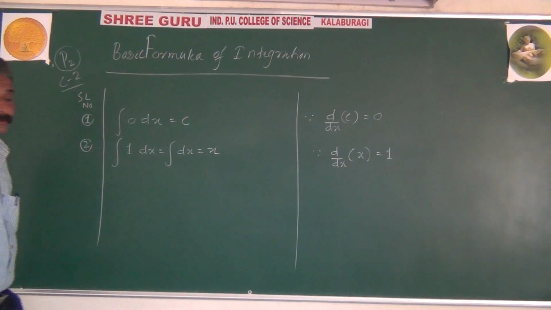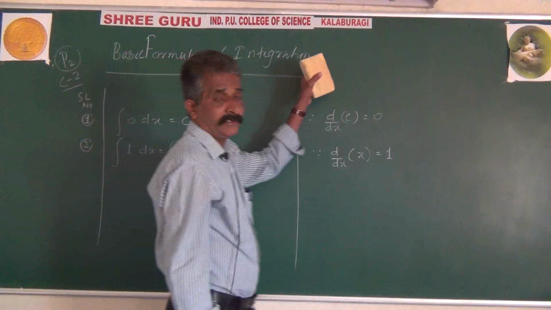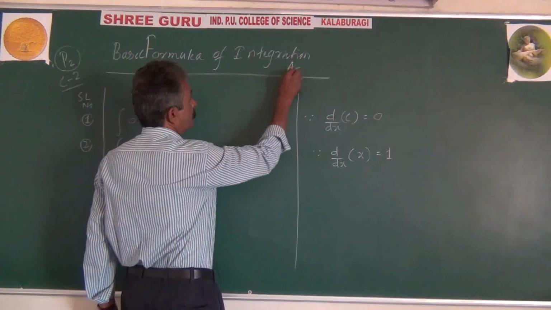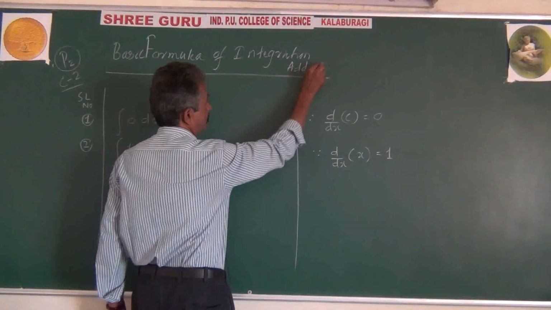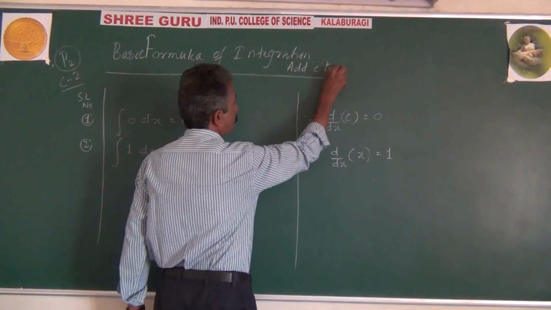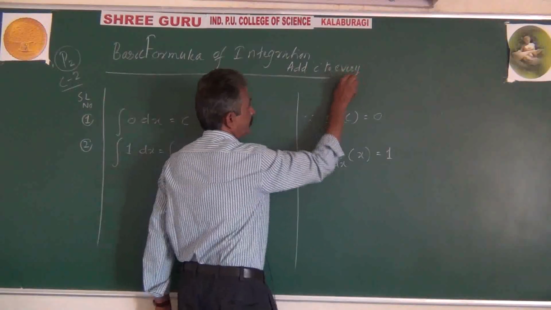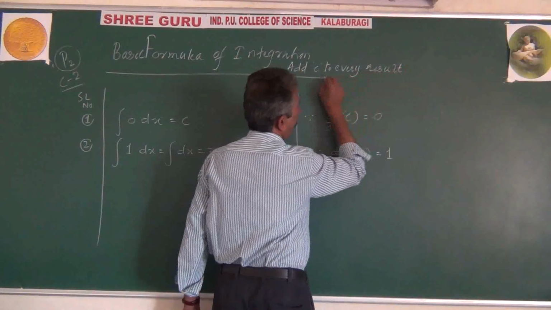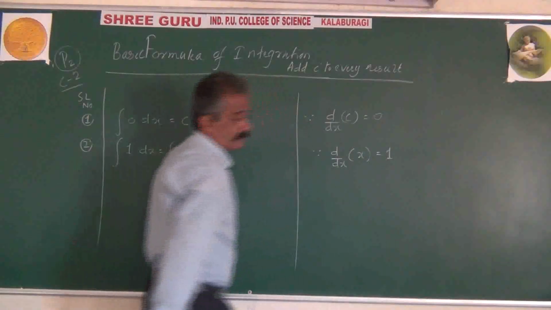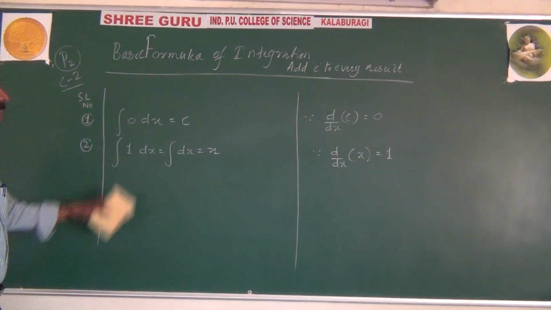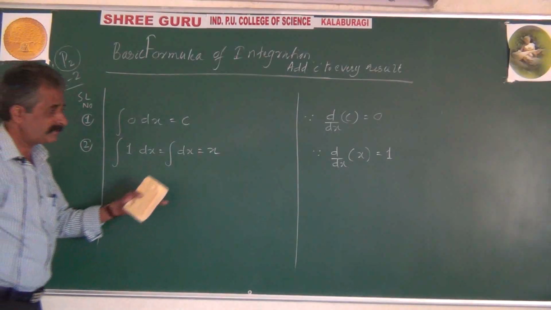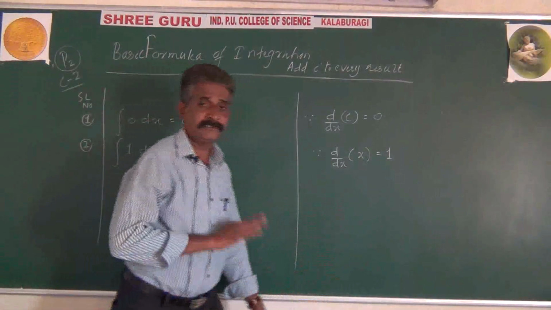The reason is that since differentiation of x equals 1, integration of 1 dx, or just dx, will be equal to x. One more thing: we can make a common heading, add c to every result. Add c to every result is understood. Keep in mind that as far as these formulas are concerned, whether you add C or not does not matter.